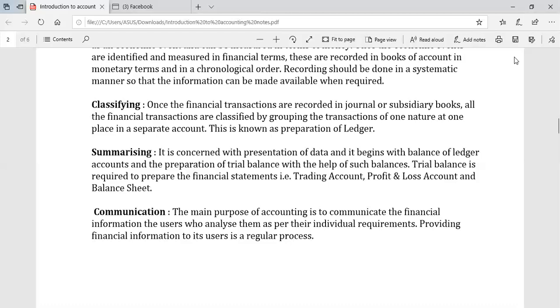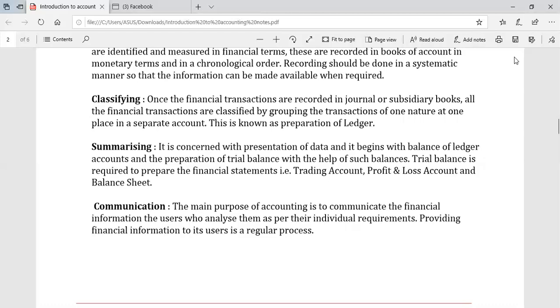So after doing all the accounting process, at last we have to supply all the results to the decision making body, who will analyze and interpret the results and provide useful information to its users on a regular basis. So, got it?